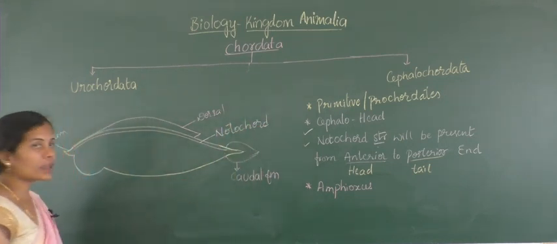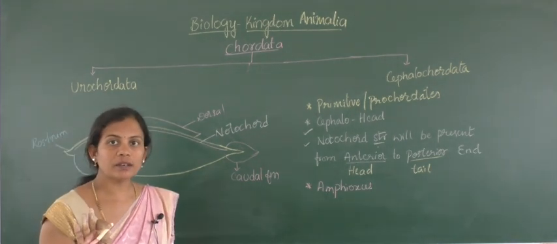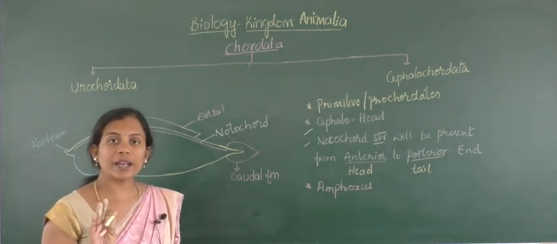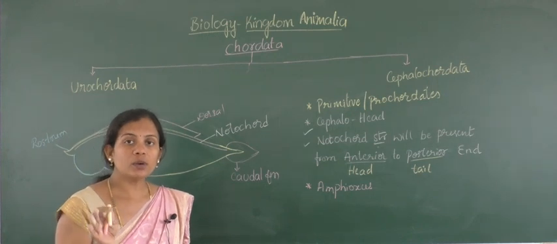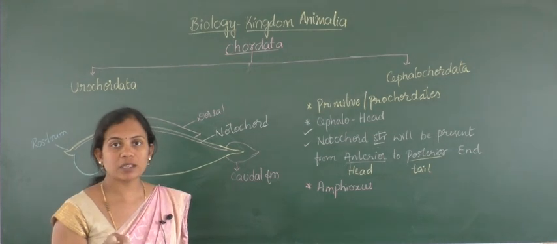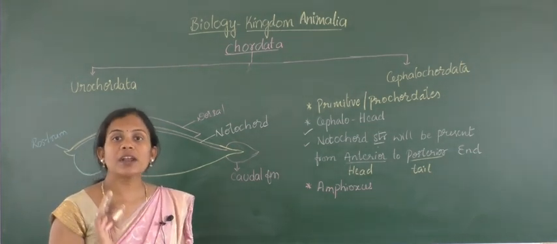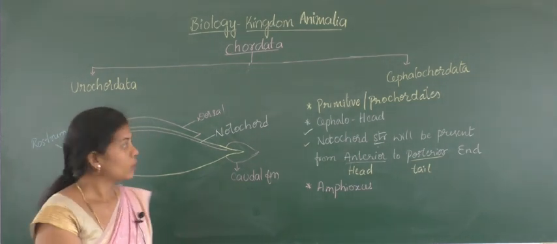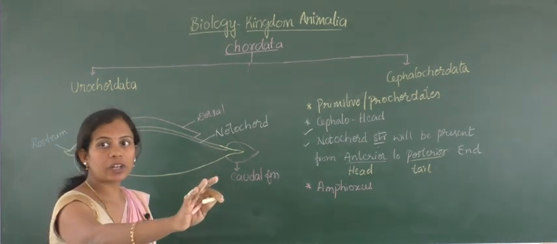Notochord. In case of urochordates, you should always remember that the notochord structure will be present only in the larval stage, and it will degenerate when it turns into the adult condition. That developmental stage is called metamorphosis, and this method is called retrogressive. Here you can find the notochord throughout its life.